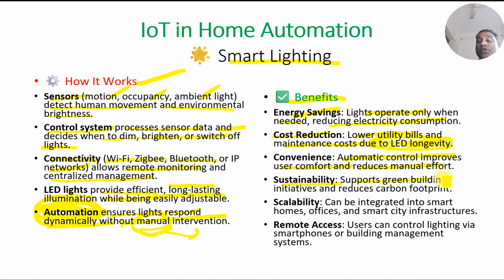Sustainability: it supports green building initiatives and reduces carbon footprint. Scalability: it can be integrated into smart homes, offices and smart city infrastructures. Remote access: users can control the lighting via smartphones or building management systems. This is about smart lighting.